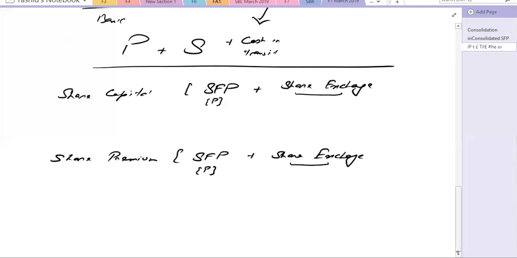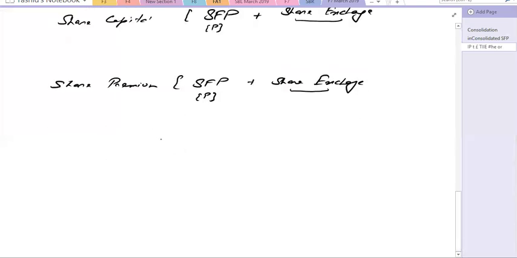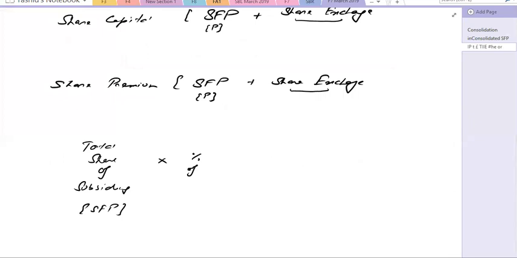So what we're going to do now, we can calculate the share exchange. How can we calculate? We can take the total shares of the subsidiary. This will be given in the subsidiary's balance sheet, so you can take it from that. Then you multiply it by the percentage of acquisition, how much percentage the parent has acquired. That will give you the shares which belong to the parent.